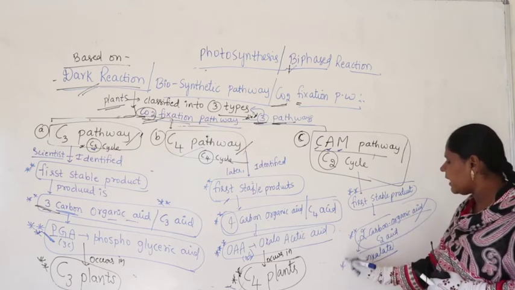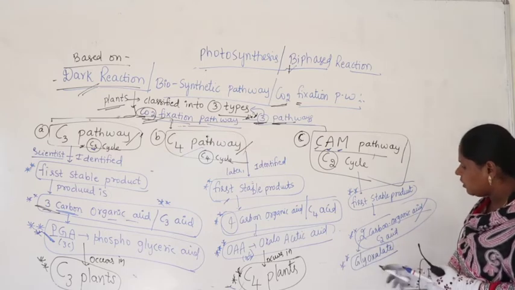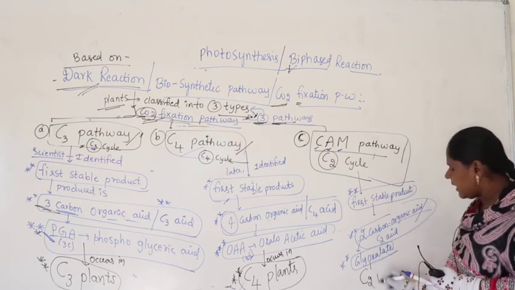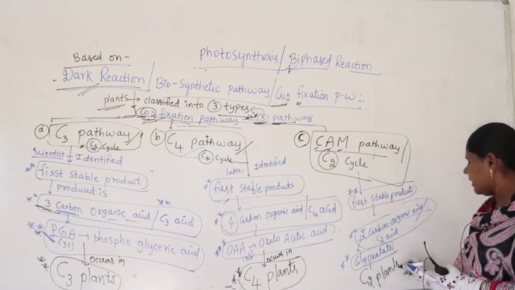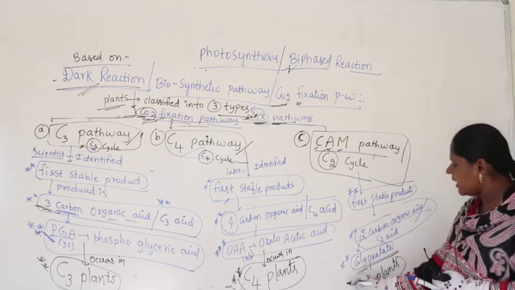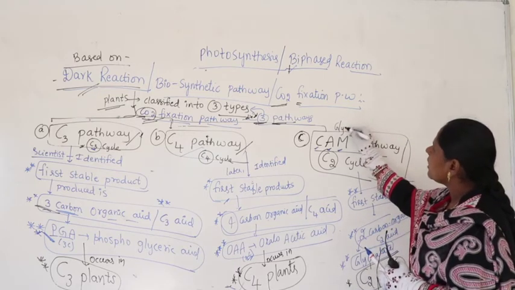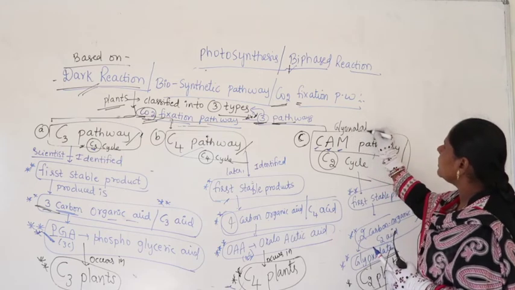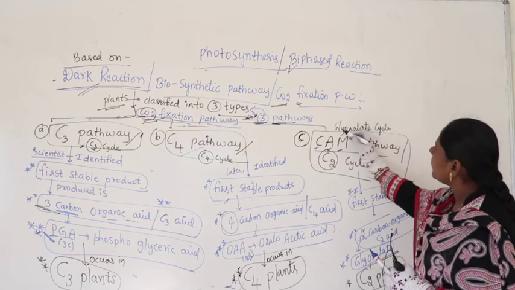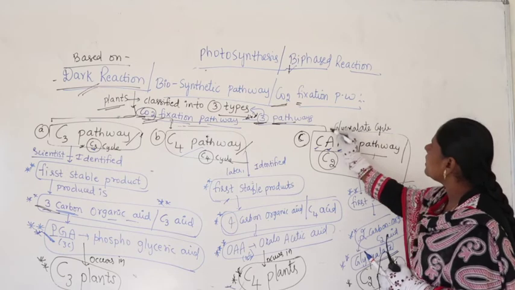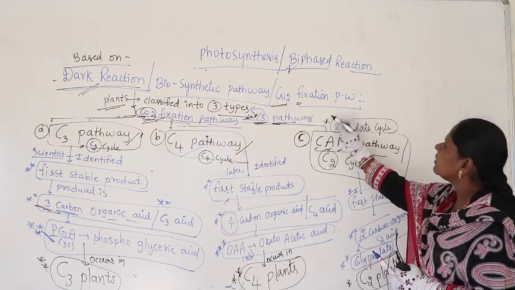Glyoxylate occurs in the plants called C2 plants. That's why the CAM pathway is also called the glyoxylate cycle.